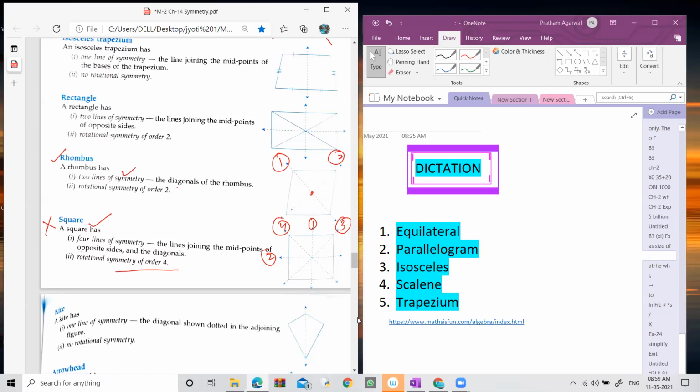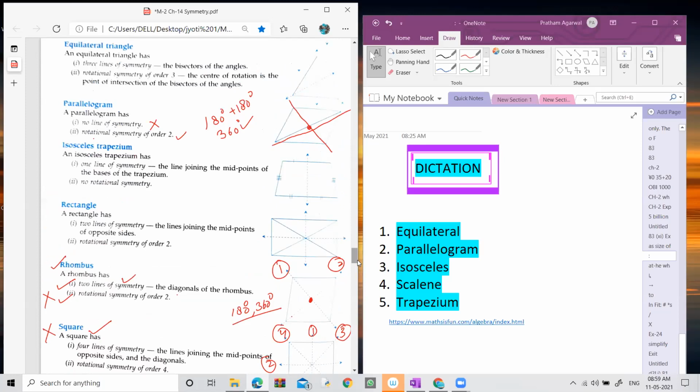And when you rotate it around the center, it also has rotation symmetry at 180 degrees. And again, when you rotate it another 180 degrees, which means 360 degrees, it again gives you an order of rotation. Okay, so it has both types of symmetry, line of symmetry as well as rotation symmetry. This is not our answer.